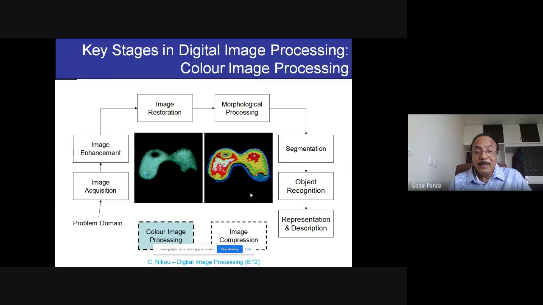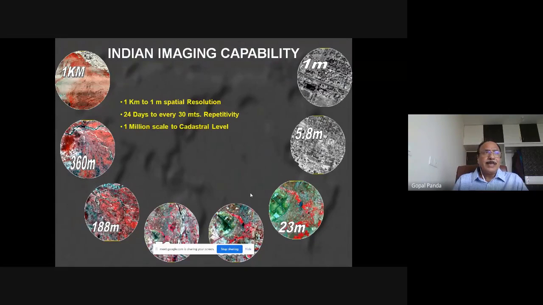The final product is a color processed image, which is the ultimate final product that comes to the users at the end who will be using it. So these are the key steps of digital image interpretation techniques. But when you are going for digital image interpretation, you also have to get into what type of data you are using from the remote sensing center, and what resolution level data you are procuring.